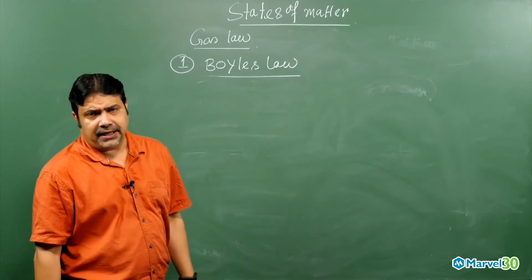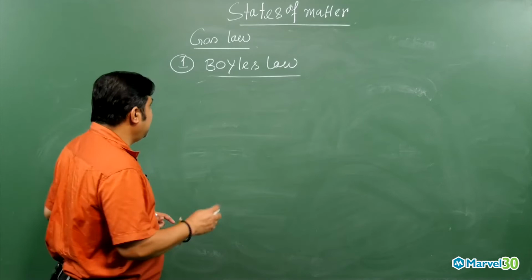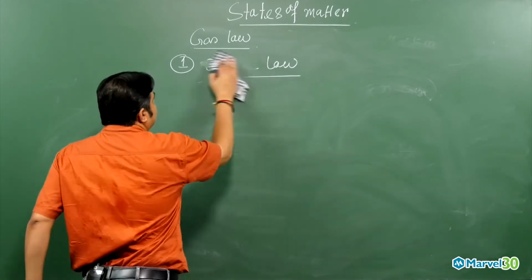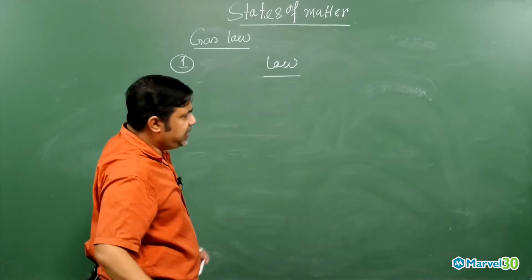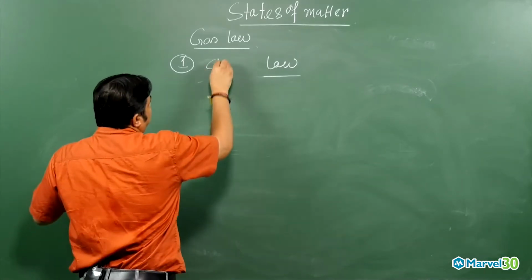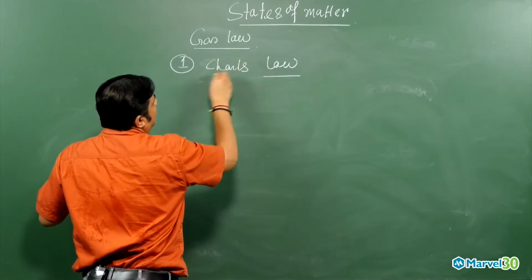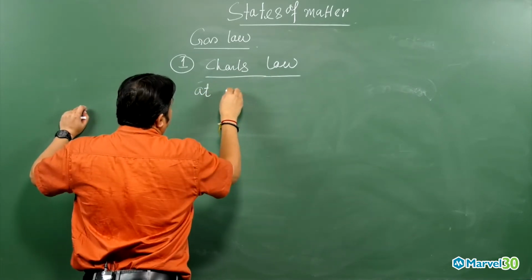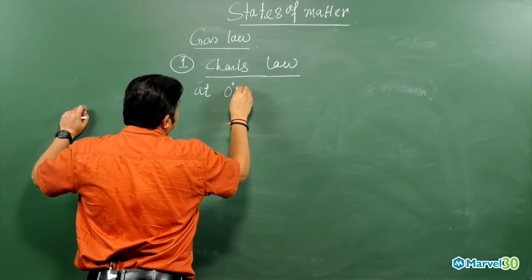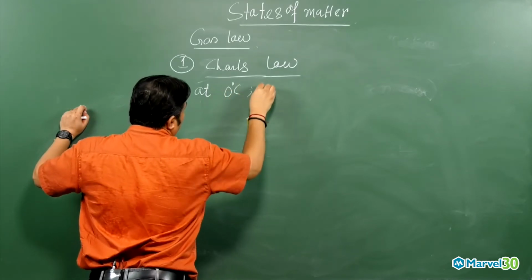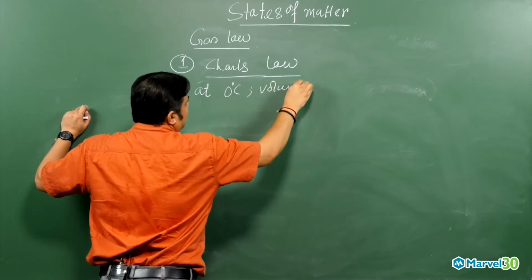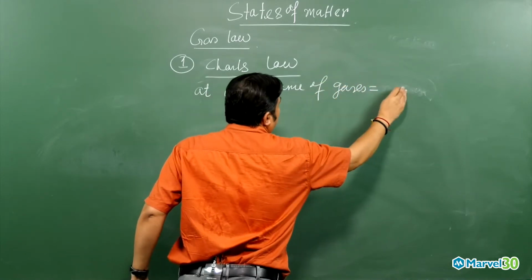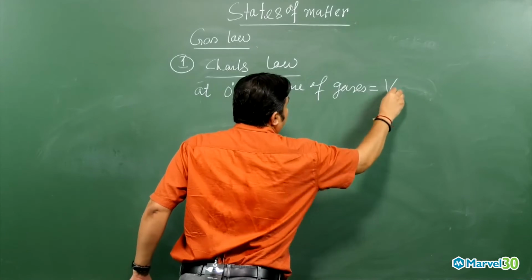That is nothing but a Charles law statement. And then Charles law, here itself we are writing the Charles law. The mathematical expression we will come to. Before that you need to know what Charles law is telling. Suppose at 0 degree centigrade, the volume of gas is nothing but V0.